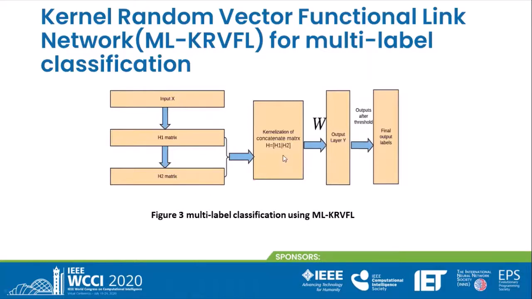After the concatenation, H is used to denote the concatenated matrix, and this concatenated matrix H is kernelized. Then output layer weights are computed using pseudo-inverse. After that, one threshold is used to compute the final output label, which denotes the belongingness of an input sample to the particular labels.